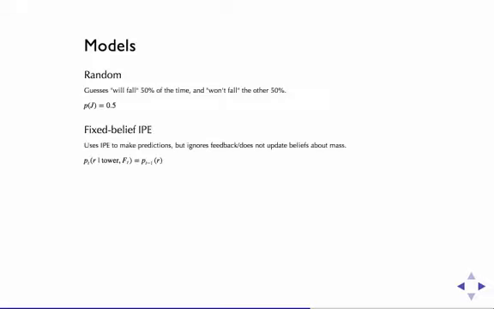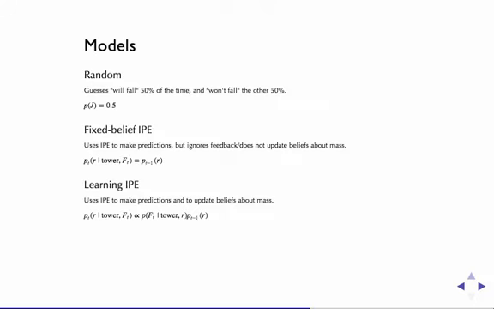In order to see how well our model could explain people's behavior, we compared it with two other models. First, we computed the model fit for a model that guesses randomly. That is, it randomly says will fall 50% of the time and won't fall the other 50% of the time. Next, we computed the fit for a model that has knowledge of physics but doesn't actually update its beliefs. In other words, it ignores all feedback. Finally, we computed the fit for the full learning model, which has knowledge of physics and updates its beliefs about the true mass ratio after observing feedback on each trial.